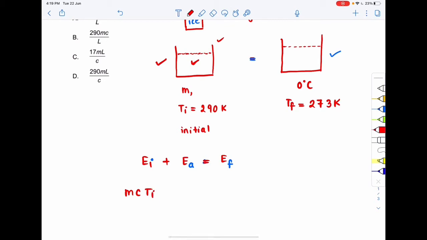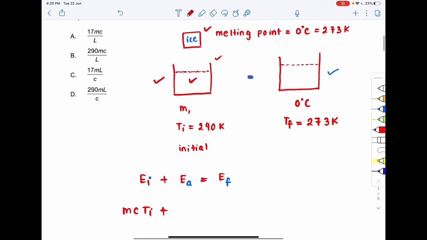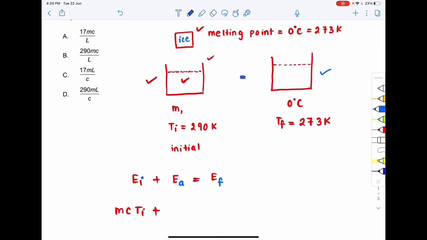Now, what is the energy that is added? When the ice comes in contact with the water, the ice will change its state from ice to water. And we know that for ice to change its state from ice to water, it needs energy. How much energy does it need? It needs mL energy, mass into latent heat of fusion.